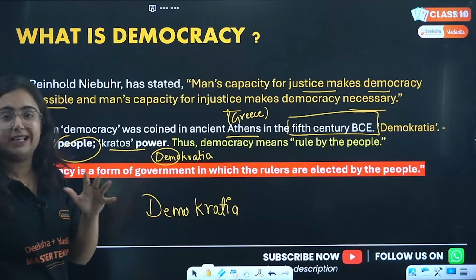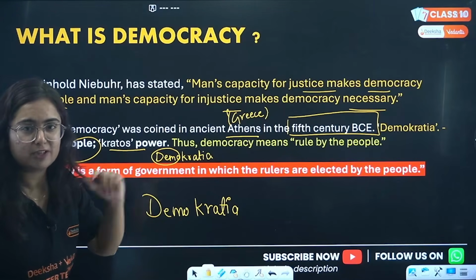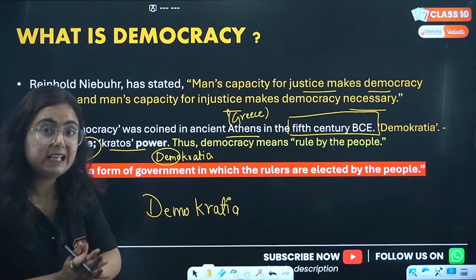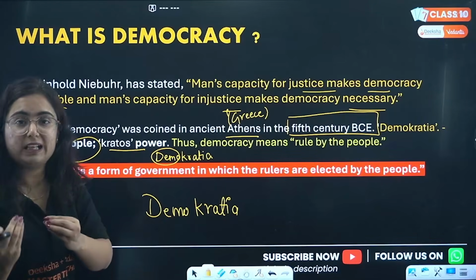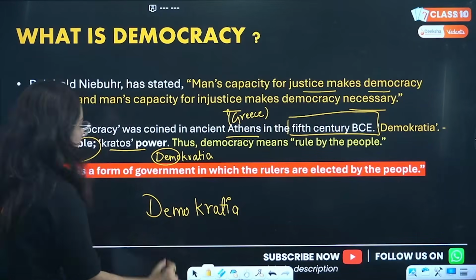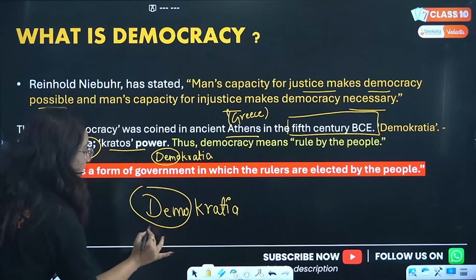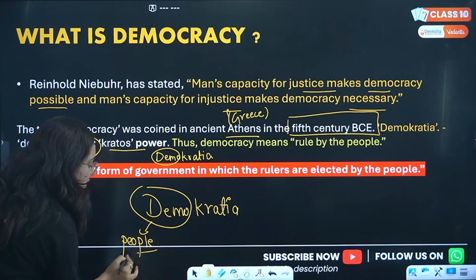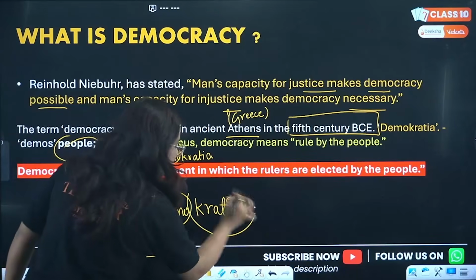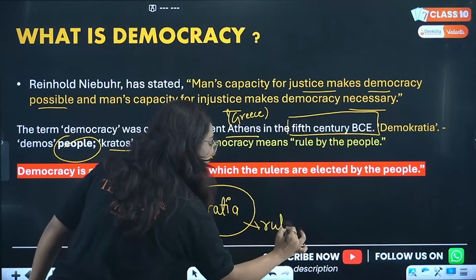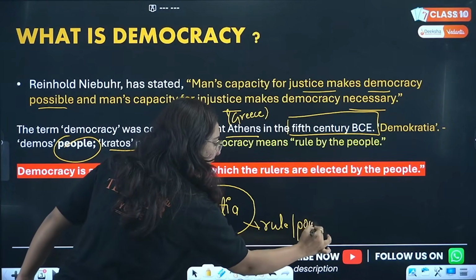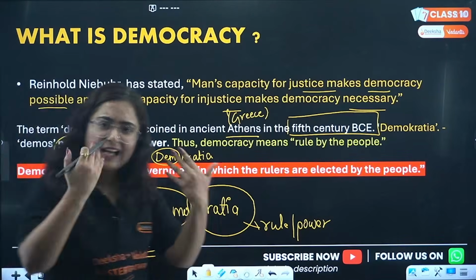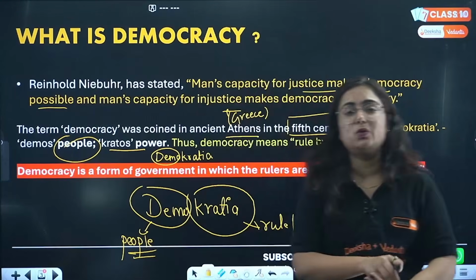My dear students, here a question will come: what is democracy? The word democracy comes from the Greek word democratia, where demo means people and kratia means rule, or we can call it power. So can we call democracy the rule of people? Yes, actually it is the rule of people.